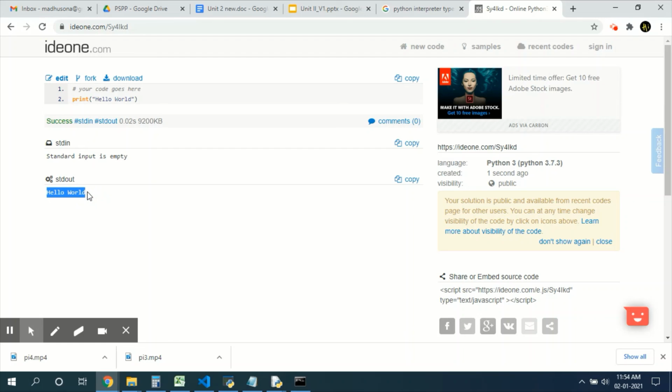The advantage of using online compilers is it will generate a unique ID. Just copy it and send it to your friend. Your friend also can see this program and output. He can also explore, or if there are any errors you can share with your teacher. Your teacher can also see this program by this link. This is the advantage of the online compiler.